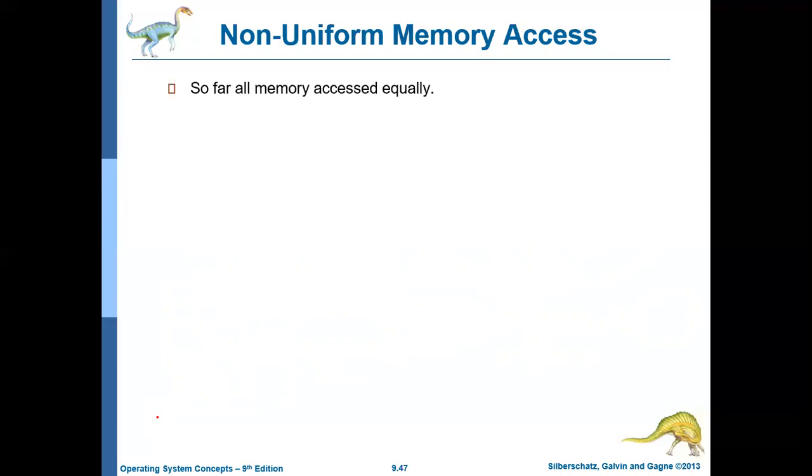Uniform memory access means it takes equal time for the CPU to access any location in the memory. But this is not always true. Let us assume a computer with multiple boards, in the sense, multiple motherboards.